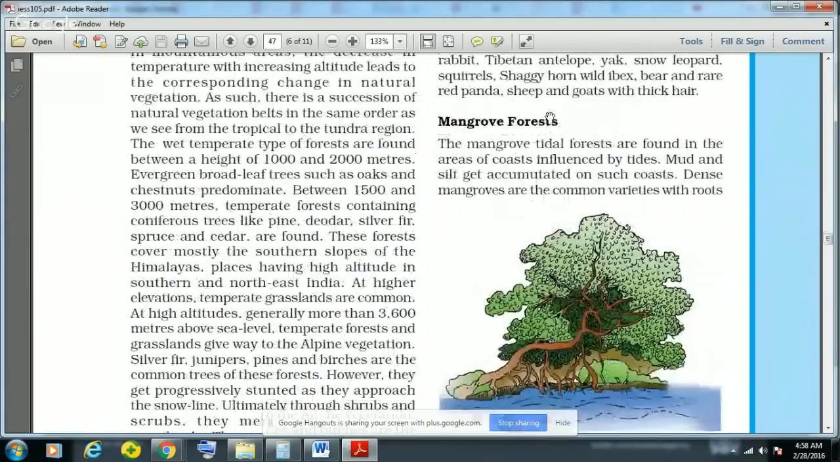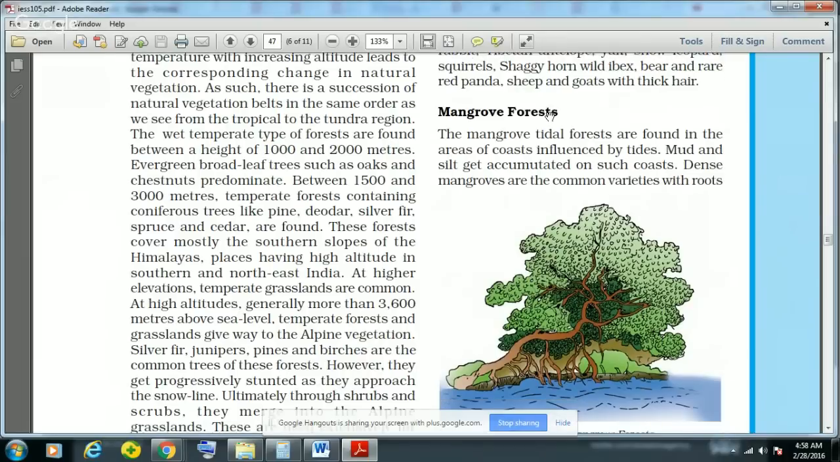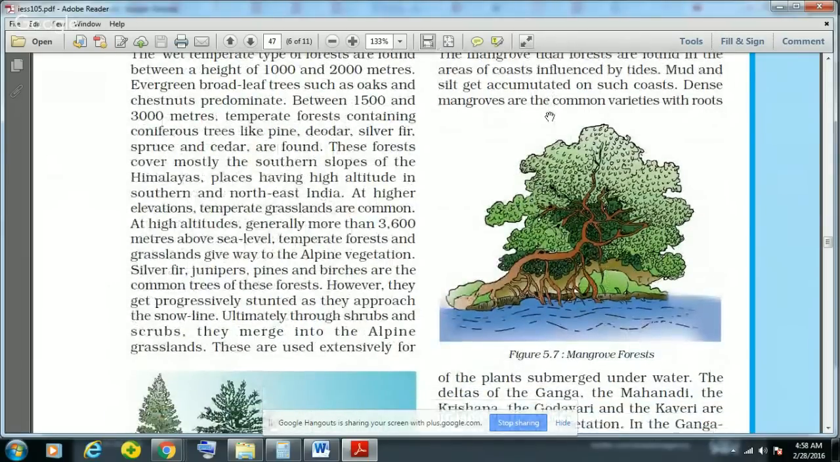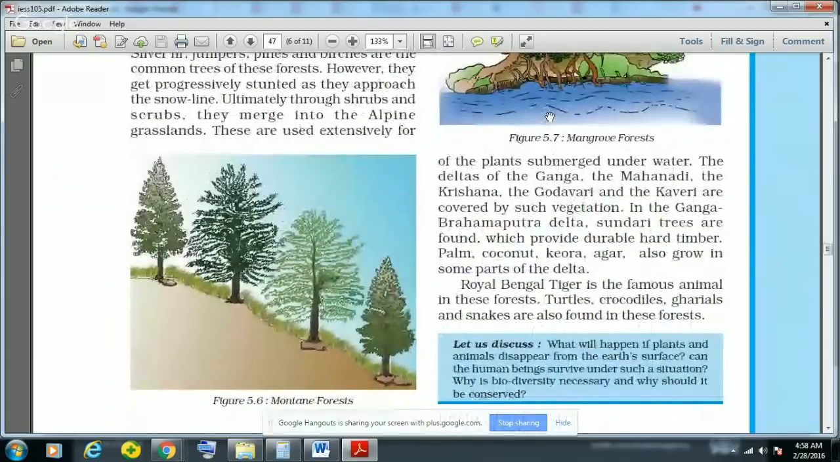Then another type of vegetation found in India's coastal areas is the mangrove forest. The mangrove tidal forests are found in the areas of coast, and they get influenced by the tides, and mud and silt get accumulated on such coast, and dense mangroves are the common varieties with roots of plants submerged underwater, and deltas of many rivers like Ganga, Mahanadi, Krishna, Godavari, Kaveri are covered by such vegetation.